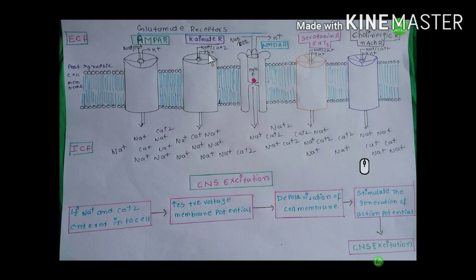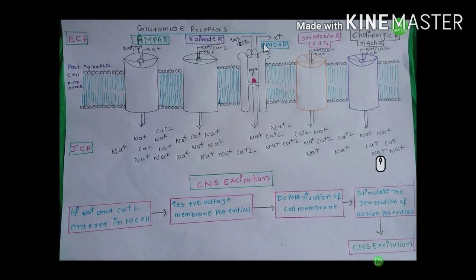Coming to the kainate receptor. Glutamate binds to the kainate receptor. All subunits undergo conformational changes and the channel is opened. So a large amount of sodium and a small amount of calcium enter the cell, and a large amount of potassium moves out of the cell.